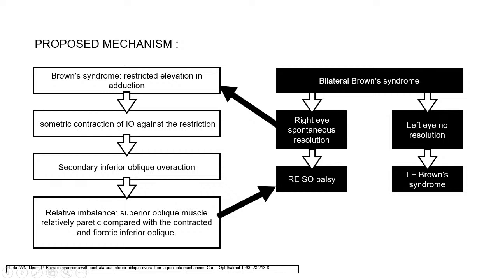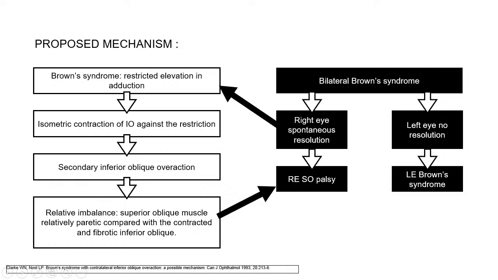So for this, first consider a case of Brown syndrome. In Brown syndrome, there is a restricted elevation and adduction. So because of the restriction, the IO will undergo isometric contraction all the time. So this will lead to secondary inferior oblique overaction. As a result, there is a relative imbalance. The superior oblique muscle is relatively paretic compared to the contracted and fibrotic inferior oblique. But this will not manifest because of the presence of Brown syndrome. Now coming to our case where there was a bilateral Brown syndrome, one eye underwent spontaneous resolution.